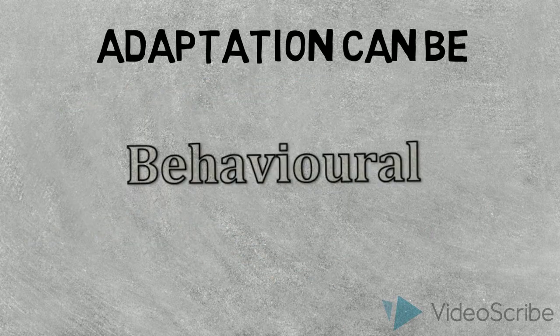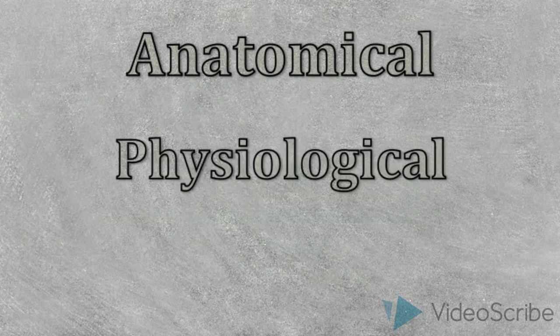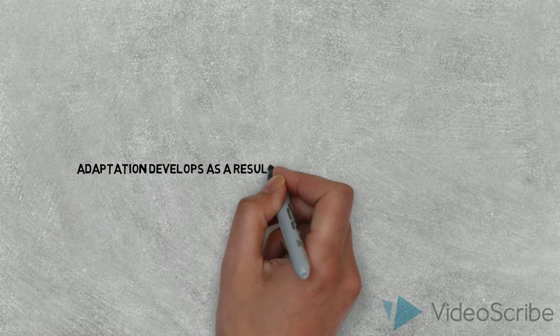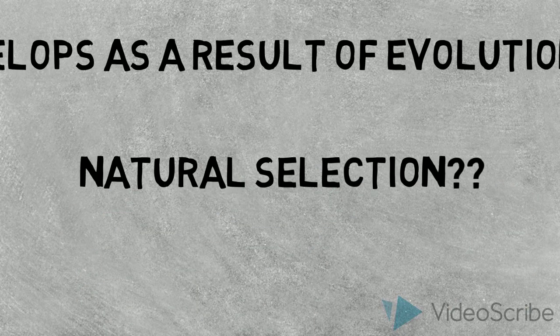Adaptations can be behavioral, anatomical, and physiological. Before going through each type of adaptation, we must disclose that adaptation develops as a result of evolution by natural selection. Now you must be wondering, what is natural selection?